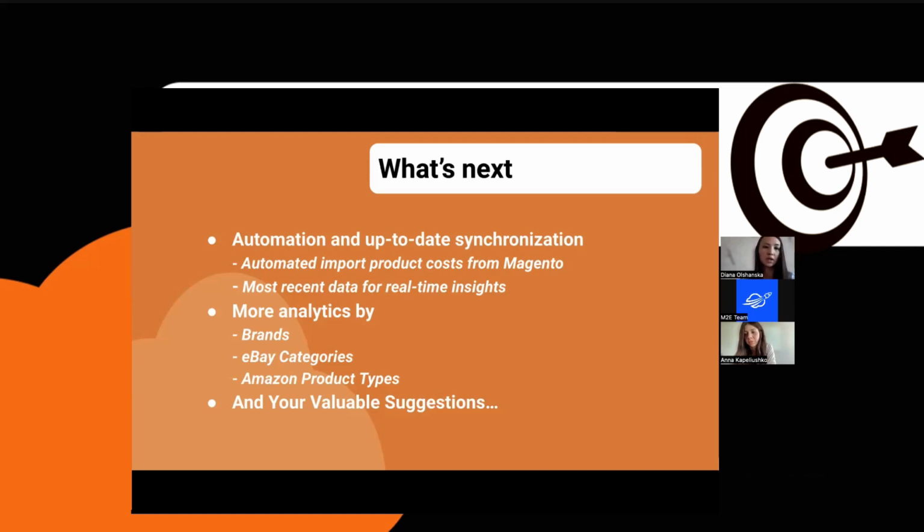We are also working on adding insights by brands, eBay categories, and Amazon product types. So you'll have the opportunity to stay updated about the best-selling brands or categories that bring the most sales. This can help to optimize inventory-related supply decisions or place your inventory where it's likely to make more profit.